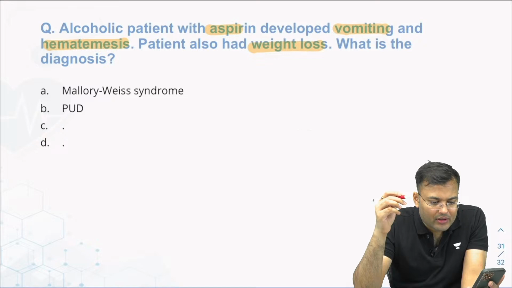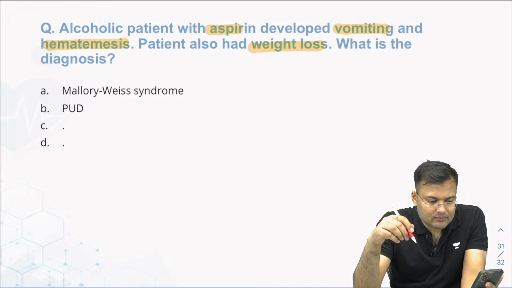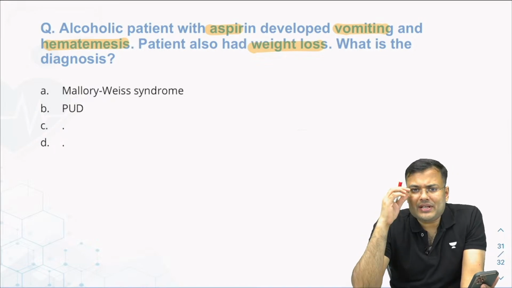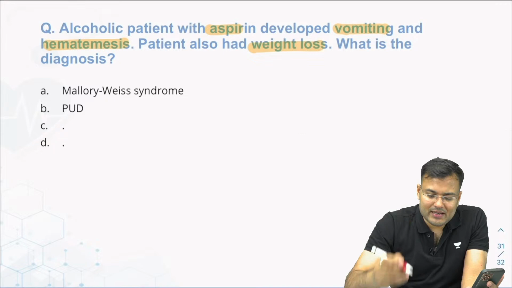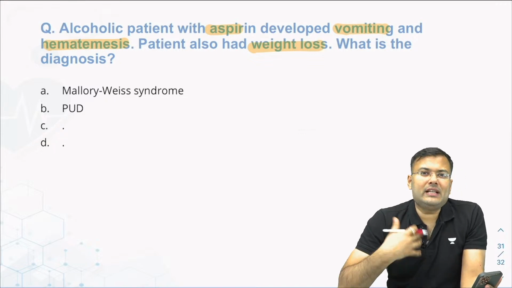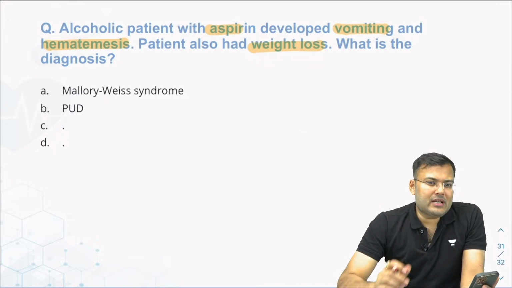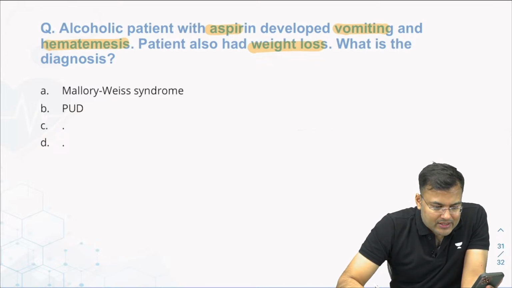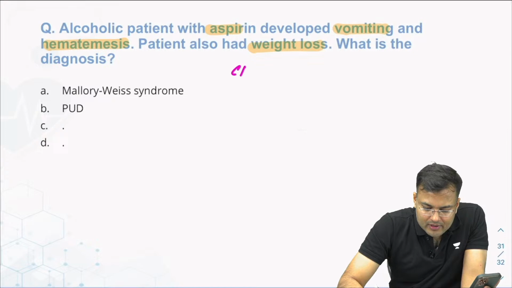If patient is only on aspirin and patient developed vomiting and hematemesis, whenever there is persistent vomiting, there is epigastric tenderness, melena.